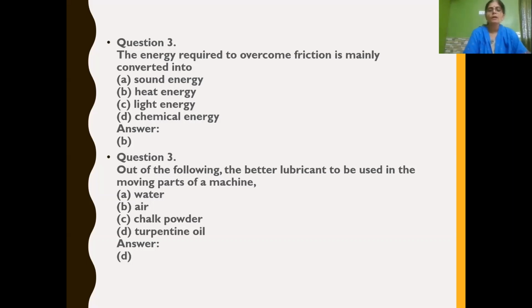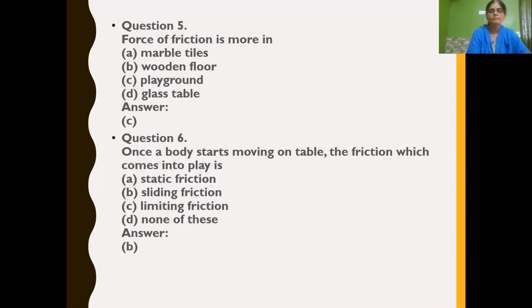Now next question, out of the following, the better lubricant to be used in the moving parts of a machine. So you have to find out which is the better lubricant. Is water a lubricant? No. Air, chalk powder, turpentine oil. Yes, turpentine oil. Oil is a better lubricant. Next, force of friction is more in the options given: marble tiles, wooden floor, playground, glass table. Here friction will be more on the playground. So the correct option is C.